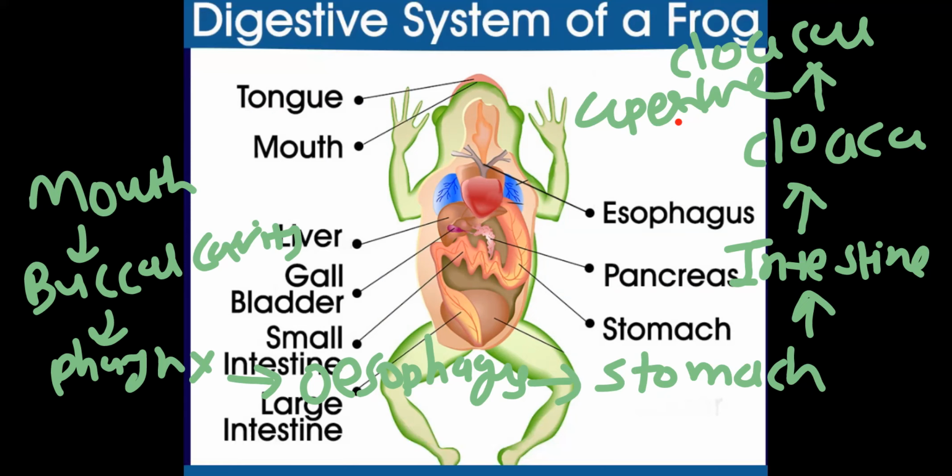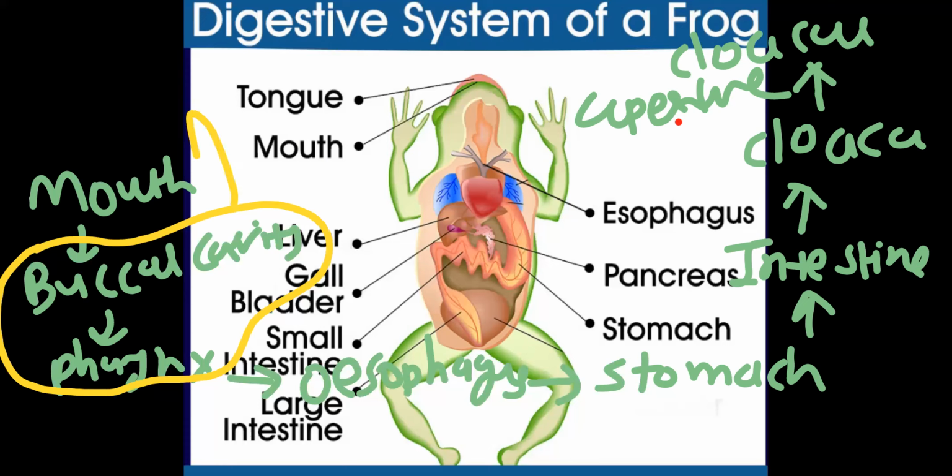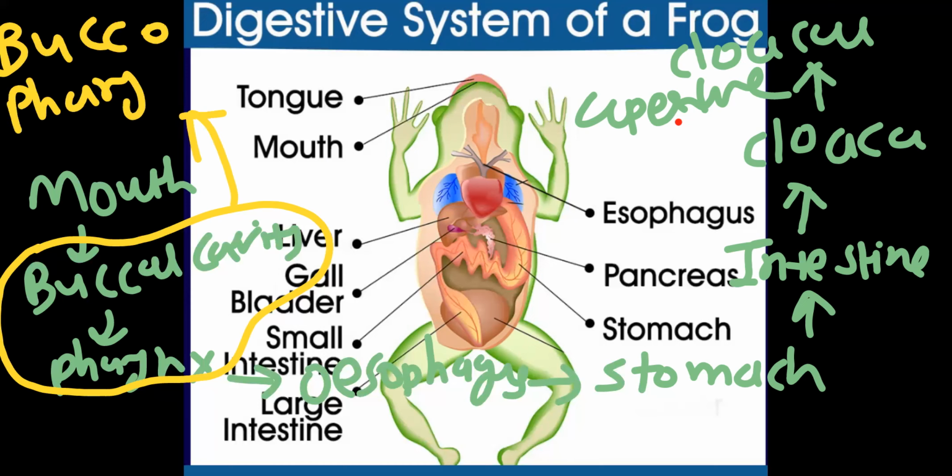Buccal cavity and the pharynx, between these two, actually no demarcation point is there. This much portion for buccal cavity, this much portion for the pharynx. So together it forms one chamber that we call buccopharyngeal chamber.